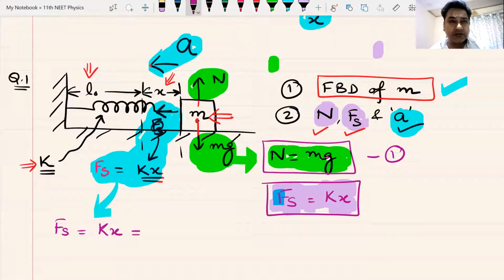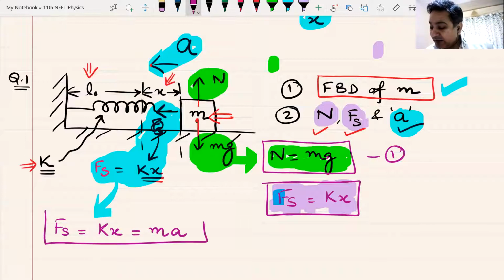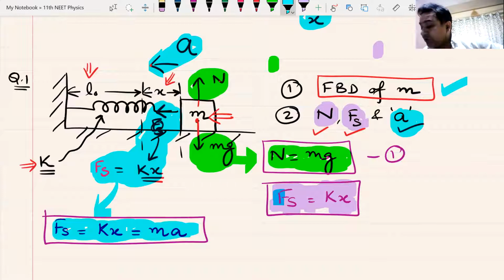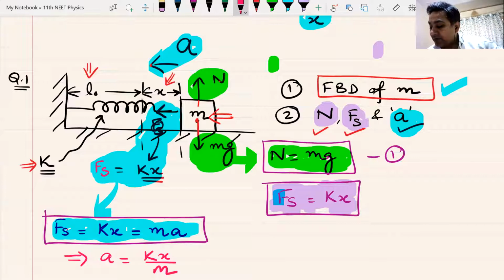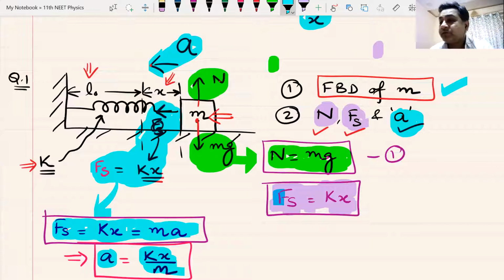This net force, Newton's second law, must be equal to mass into acceleration. And that becomes my third equation. Fs, which is equal to Kx, is equal to ma. From here, I can calculate the value of A. The acceleration of the block will be Kx by m. Do we understand this? Can I have some raised hand that we understand this, sir? Kx by m becomes my acceleration.